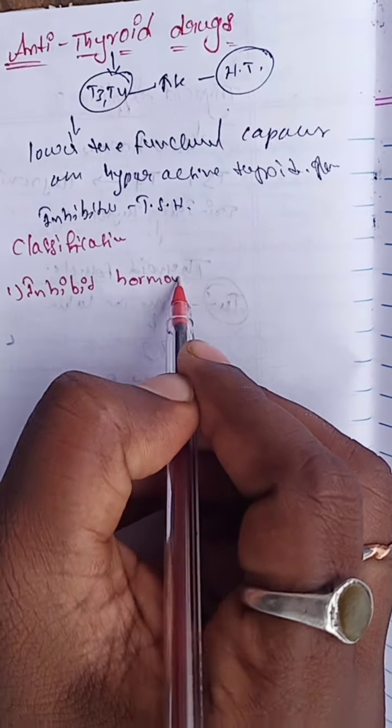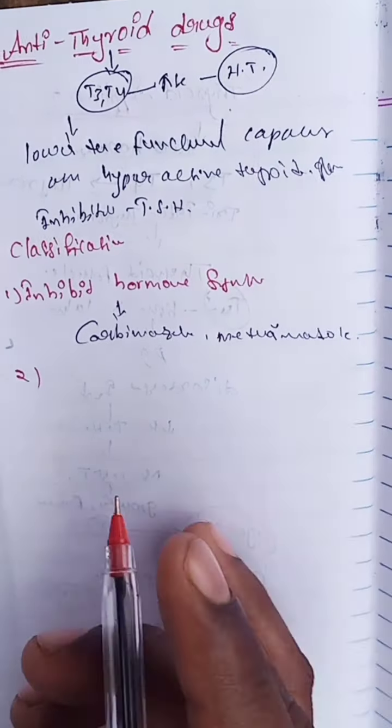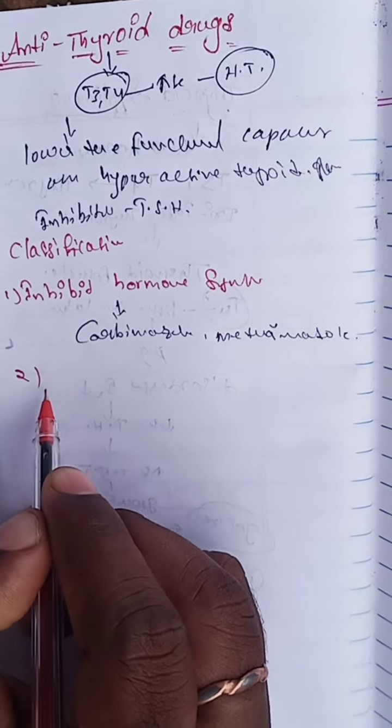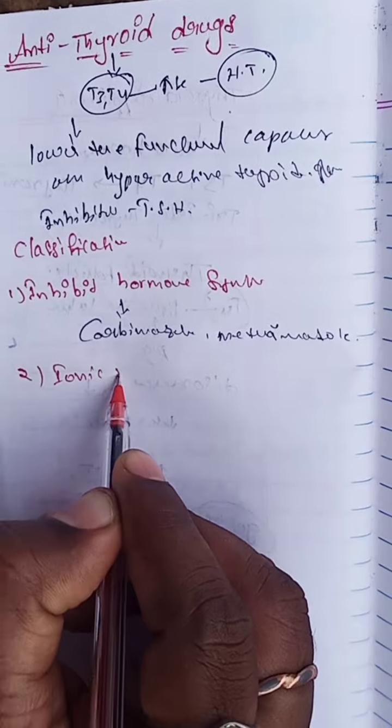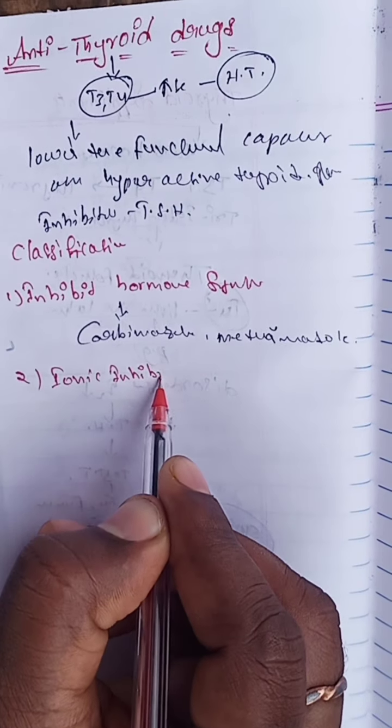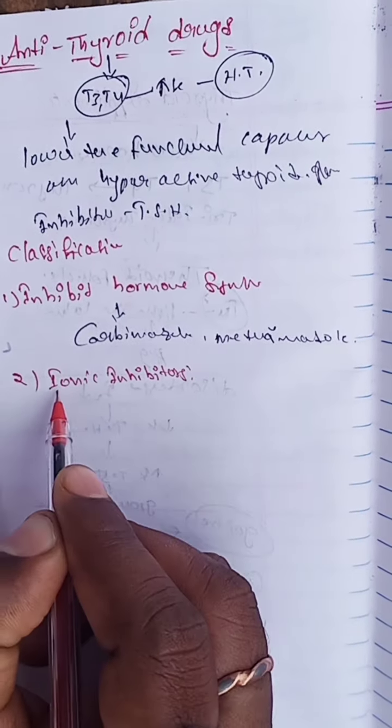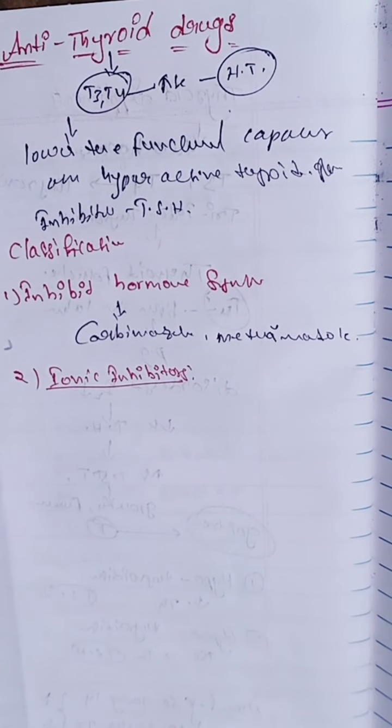Carbimazole was already discussed here. The next, classification number two, is ionic inhibitors.